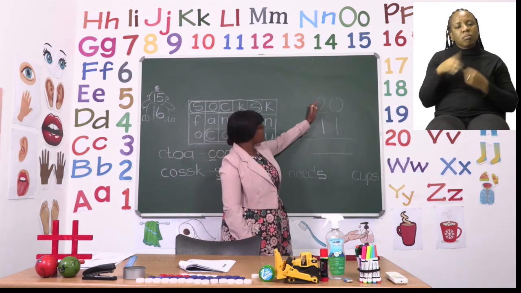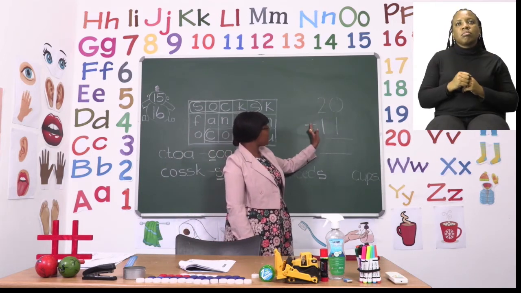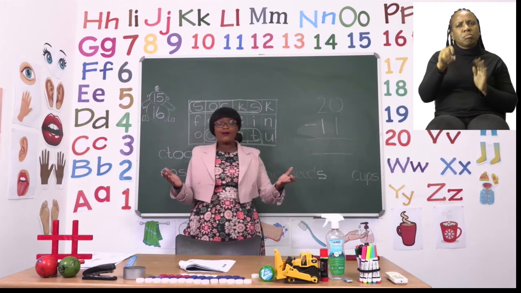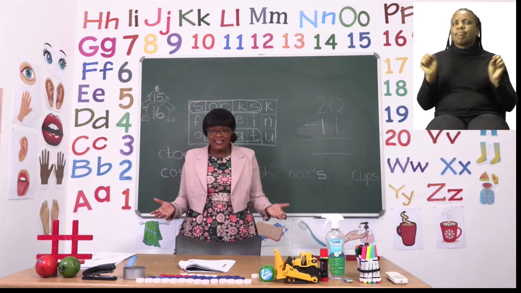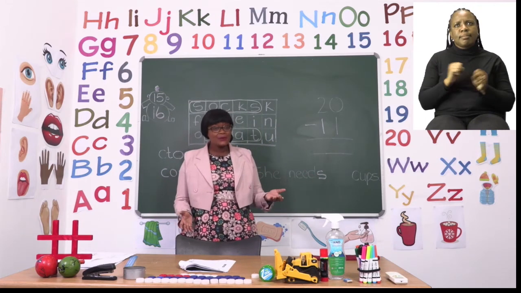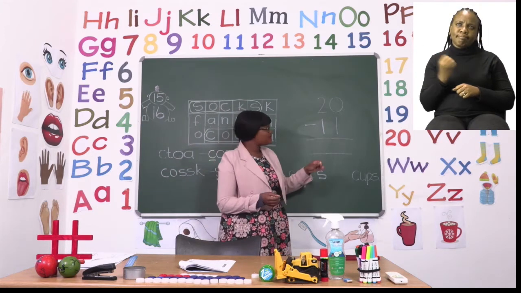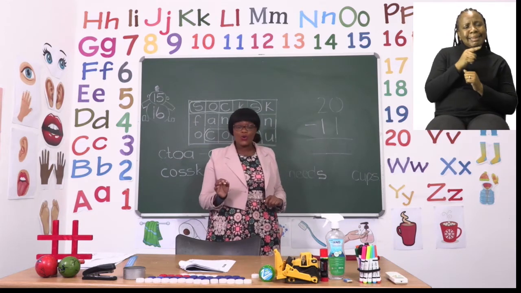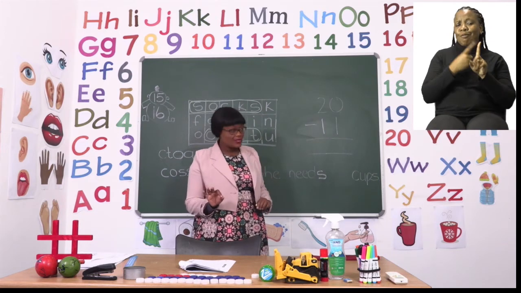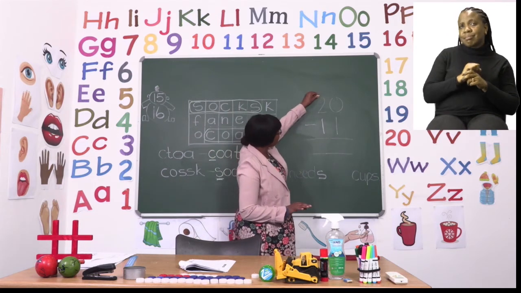We're going to start by saying 0 minus 1. Oh no, it can't, because 0 is not bigger than 1. So we have to go to Mr. Tens and borrow 10. We're going to ask him and he will say yes.